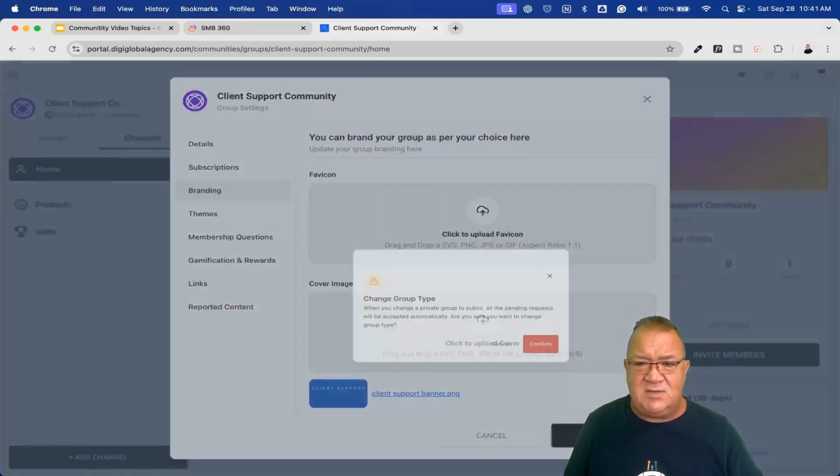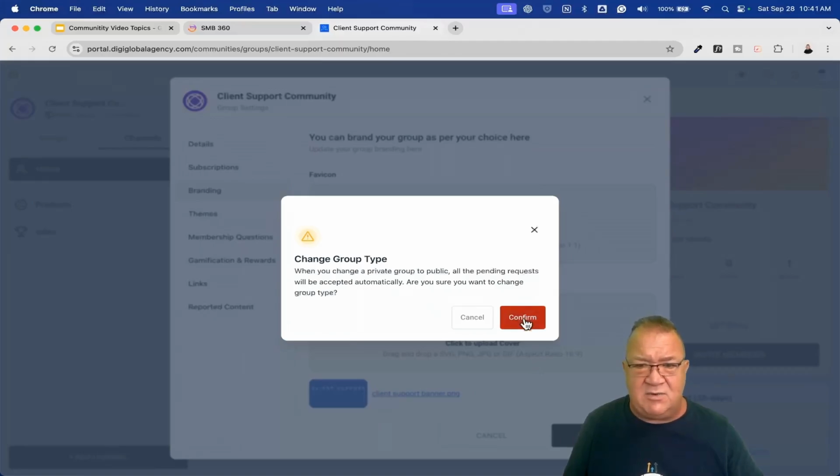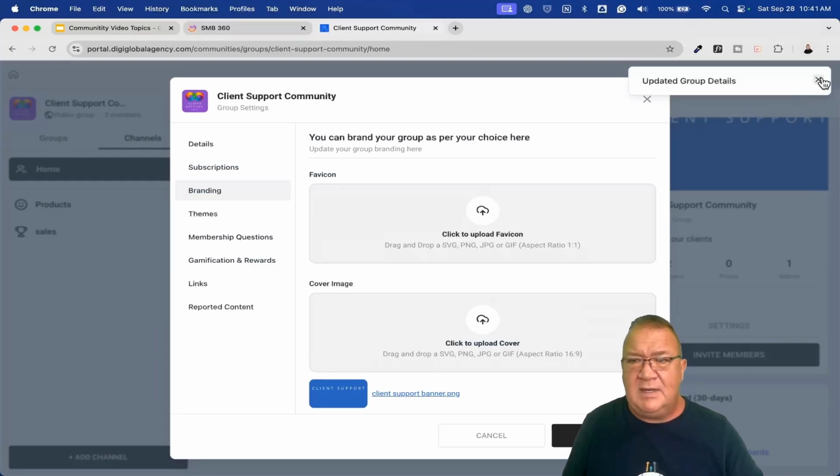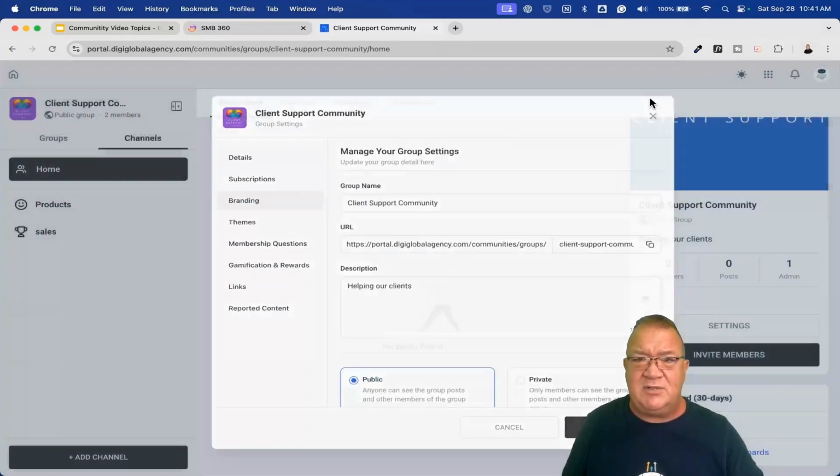Right now, I've updated this, so I'm going to click Save. Now, I am not going to change the group type here. I'm just going to click Confirm. Now, what I want to do is I'm going to come back into the settings, but what I want to do is come back and just show you.